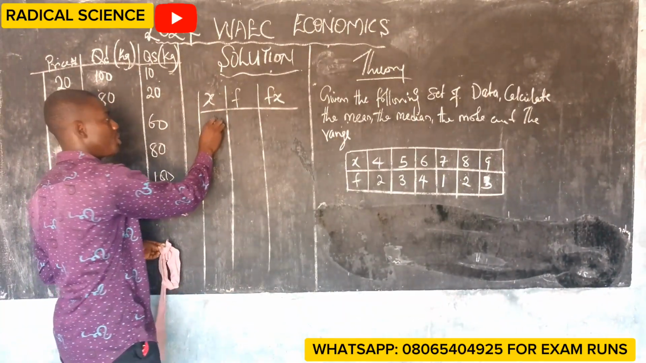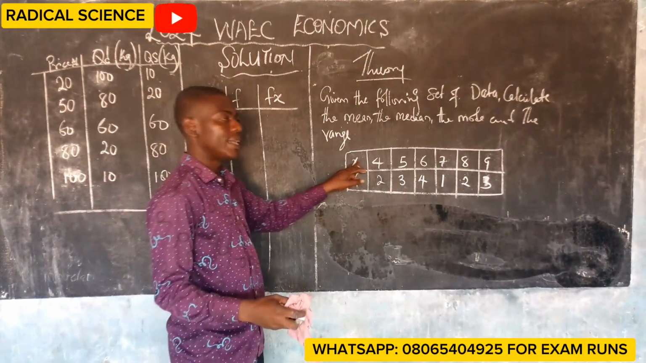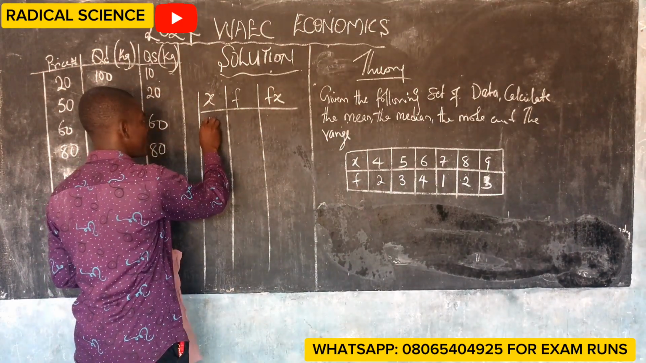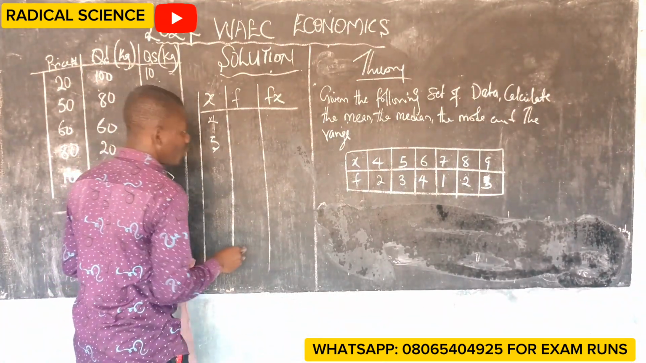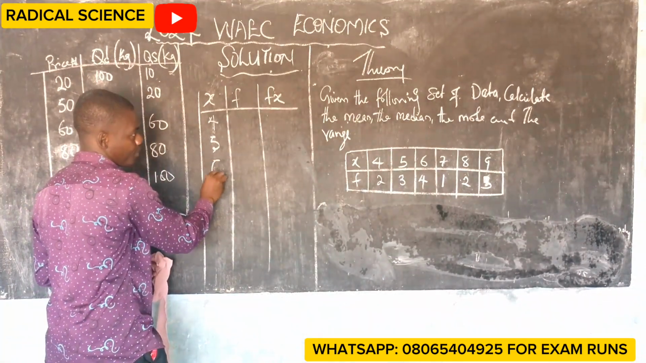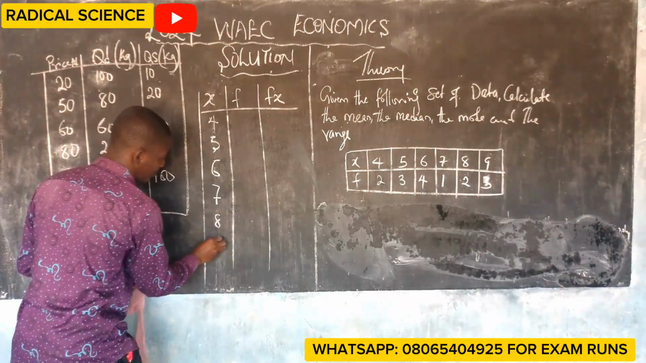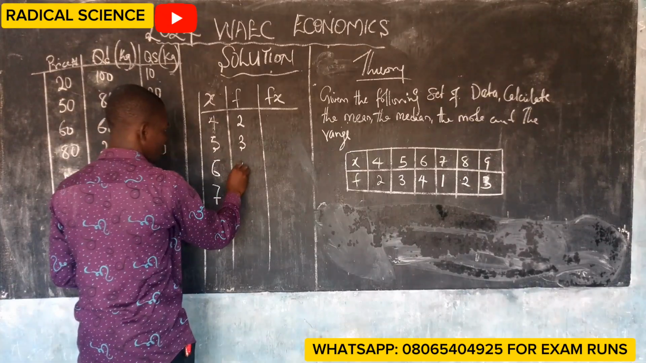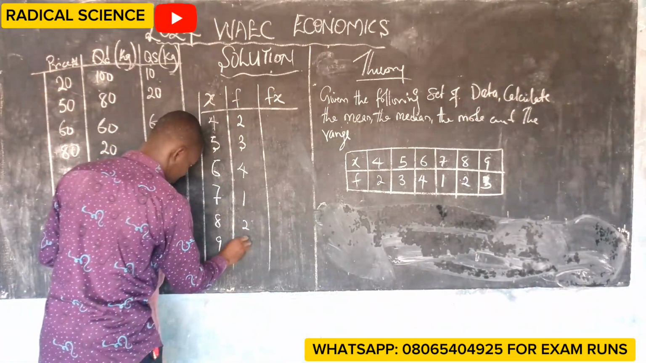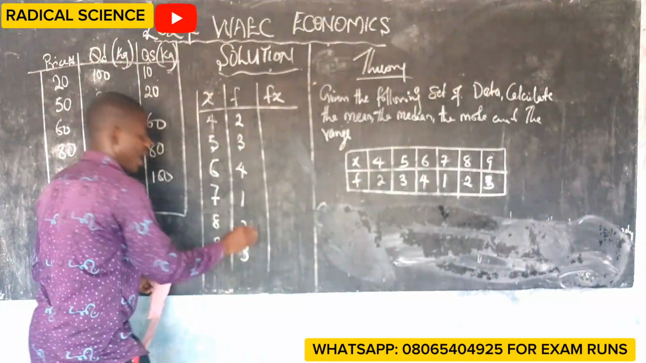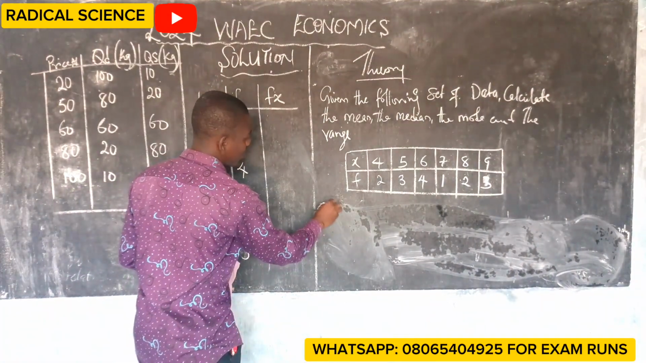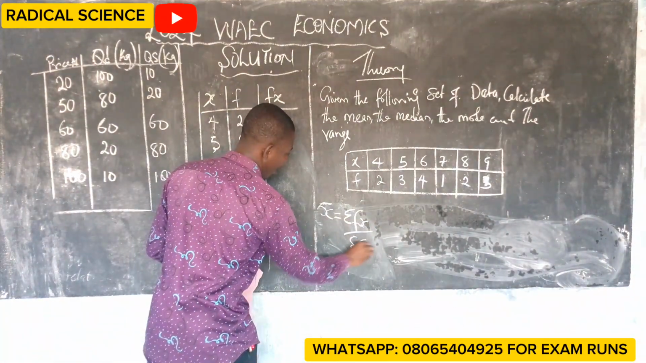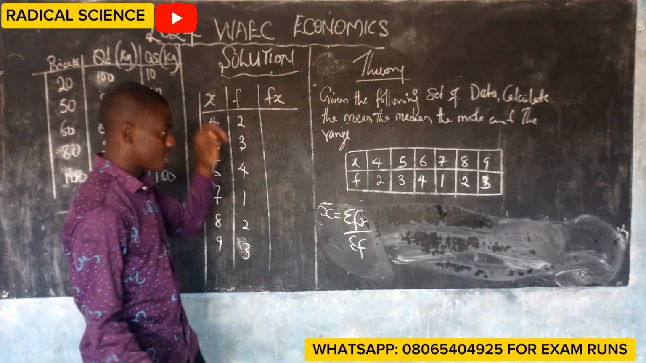Let's start. This X is the data. F means the frequency. For us to calculate the mean, we have to set the data this way. We are going to set it in a vertical form, and our frequency also in a vertical format. As you've known, the formula for mean is bar x equals sigma fx over sigma f. I will explain all this.